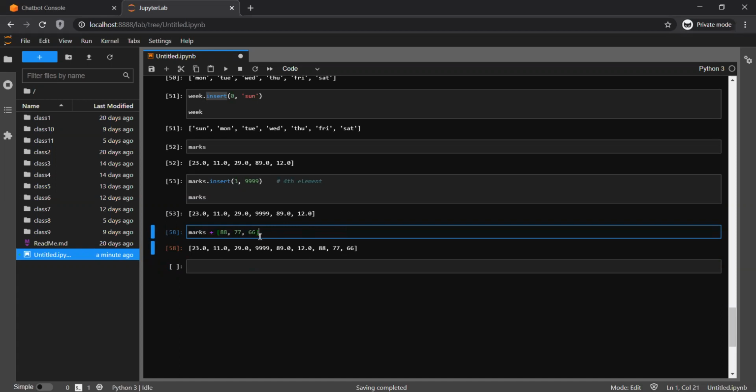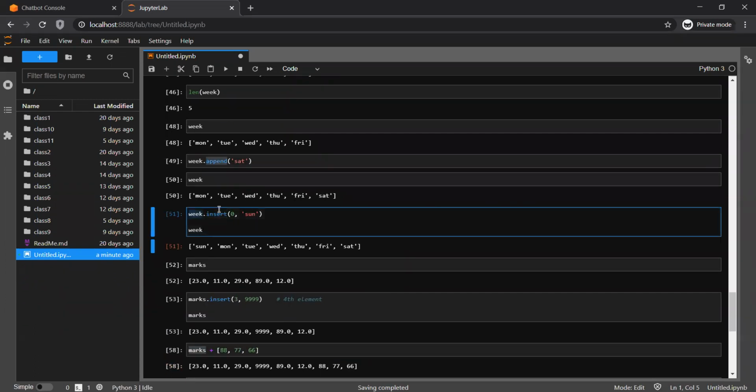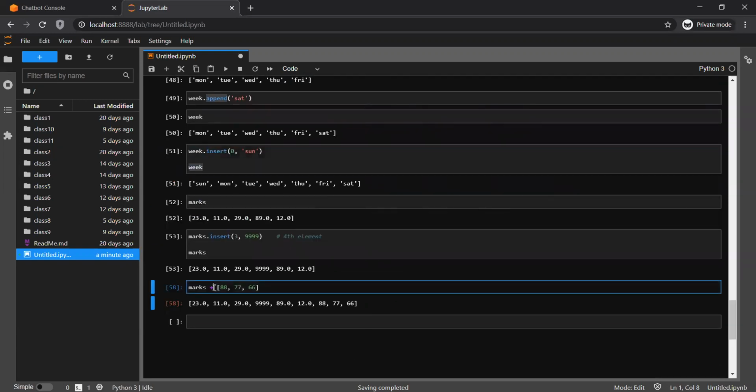But remember again, this plus will not modify the list. When we use append or insert, it is modifying the list itself. So if I do week dot insert 0 Sunday, it has added Sunday in the week list. But this method, at line number 58, marks plus 88, 77, 66, will return me the value.